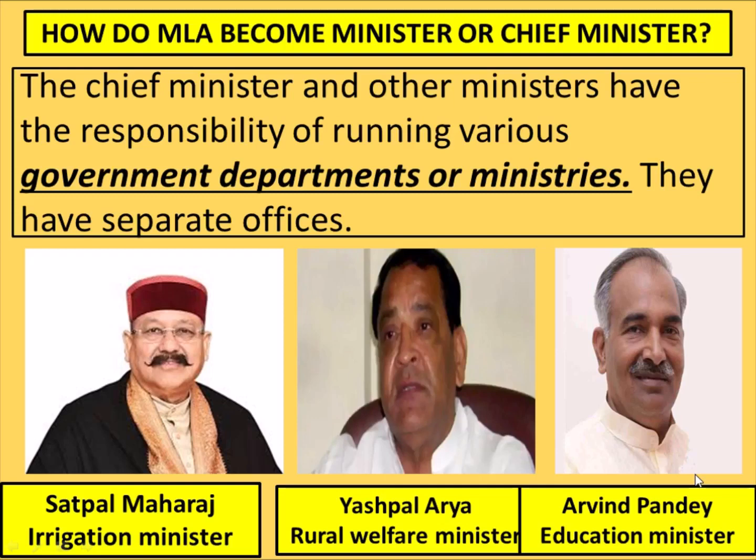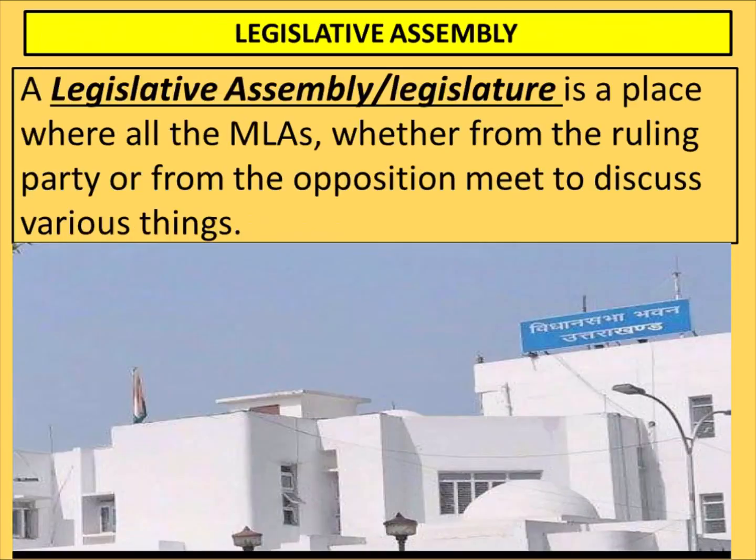education department. So these people have got one department, they have got one office to work for. That's why they are known as ministers. Every MLA is not a minister. Only selected MLAs will get the post of ministers. What is Legislative Assembly? As you can see, this is the building of Legislative Assembly in Uttarakhand. So this is a building. Legislative Assembly is a building where all the MLAs, whether they are from the ruling party or from the opposition party, they all come, sit and discuss on various topics.